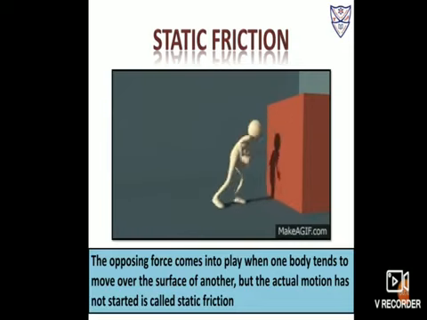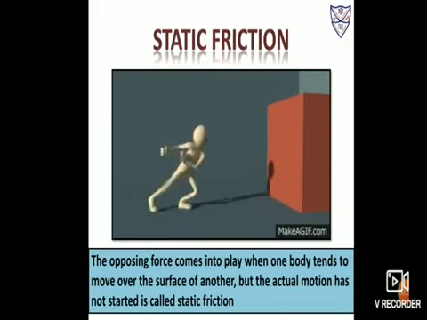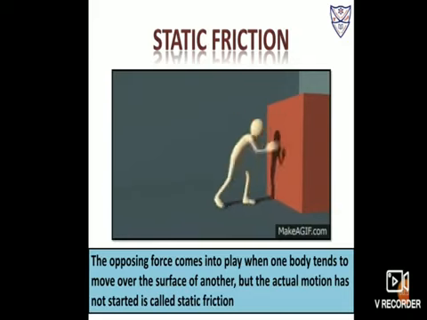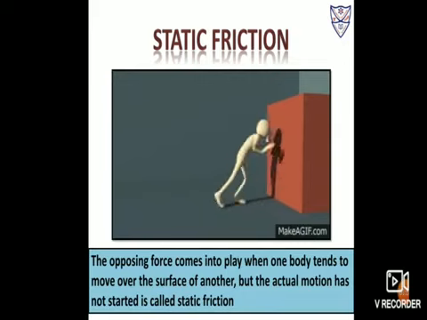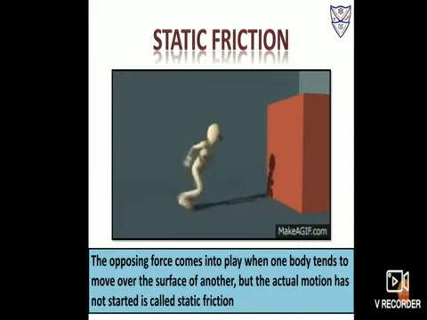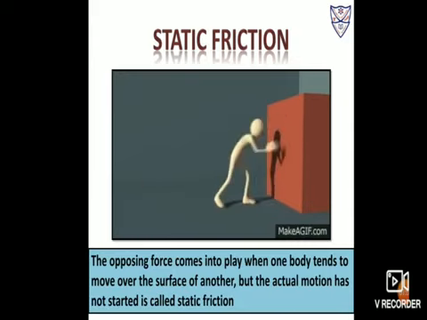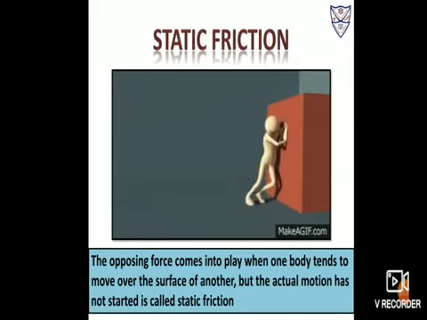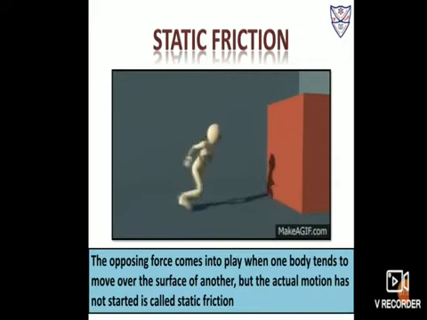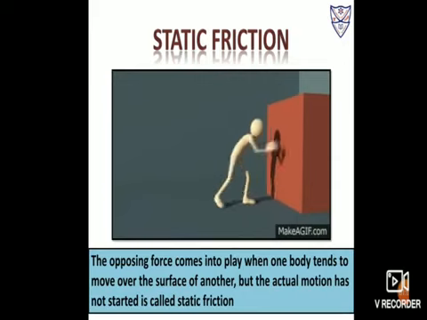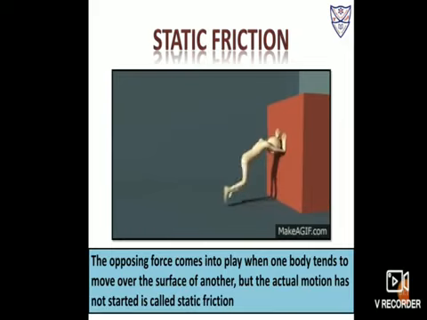The force which prevents the motion, not allowing that heavy box to move, is what we call static friction. It does not allow two bodies to slide upon one another. Here the two bodies are the heavy box and the surface of the ground. That opposing force which prevents the motion is what we call static friction.